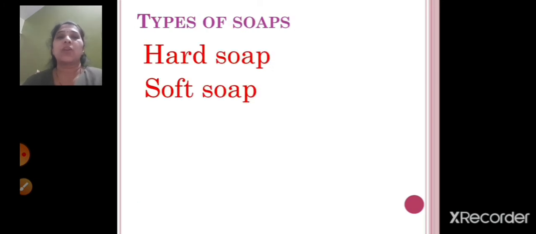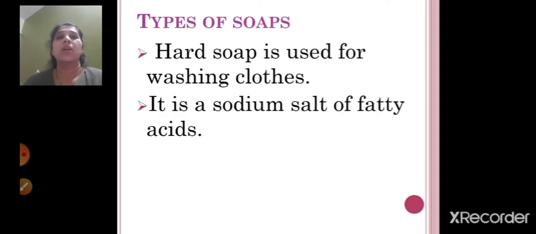Now there are two types of soaps. One is a hard soap and the other is the soft soap. Now what is a hard soap? Hard soap is the one which we use for washing the clothes. And what does it contain? It contains the sodium salt of fatty acids. So hard soap is the soap which is used for washing clothes, and it contains sodium salt of fatty acids.